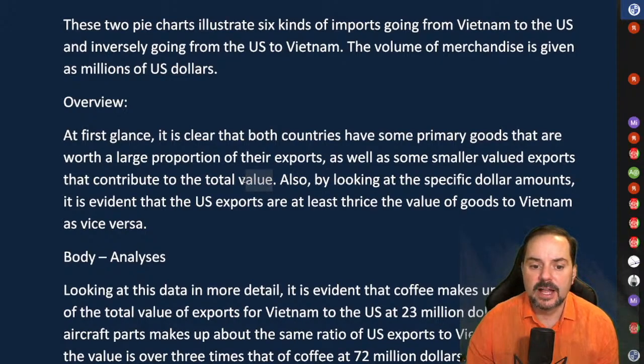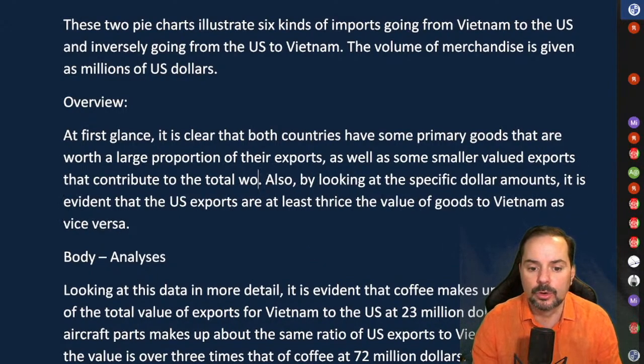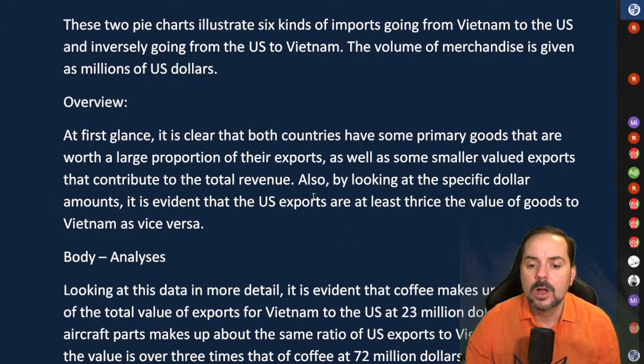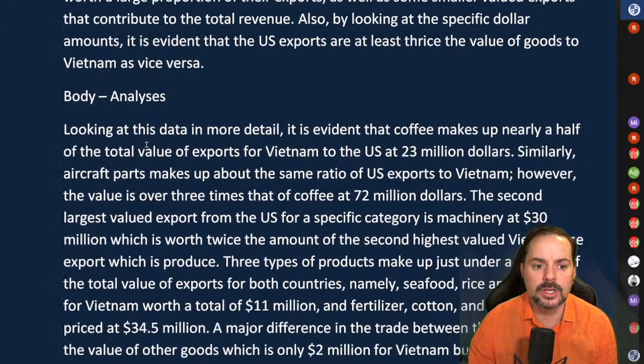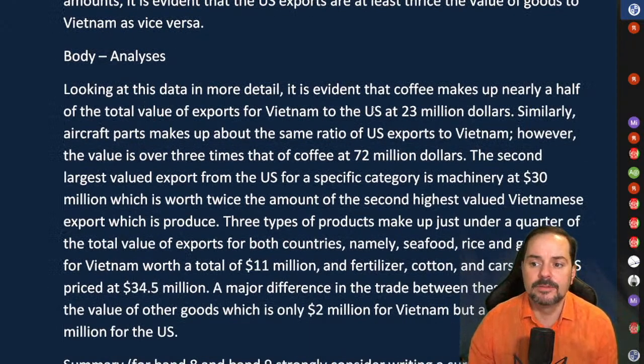Also, I would probably change value here, total worth or total revenue. Okay. Also, by looking at the specific dollar amounts, it is evident that the U.S. exports are at least thrice the value of goods to Vietnam, and as vice versa. Looking at this data in more detail, it is evident that coffee makes up nearly half of the total value of exports for Vietnam to the U.S. at $23 million. Similarly, aircraft parts makes up about the same ratio of U.S. exports to Vietnam. However, the value is over 3 times that of coffee at $72 million.